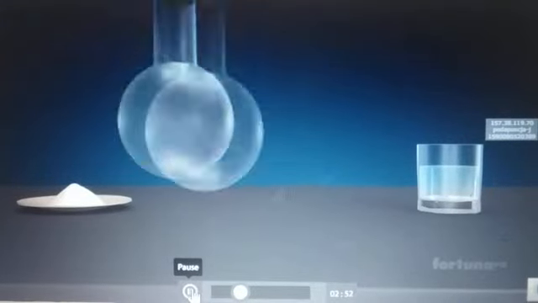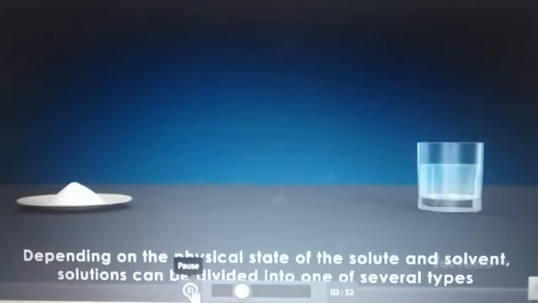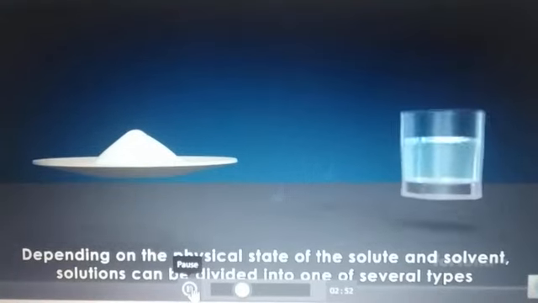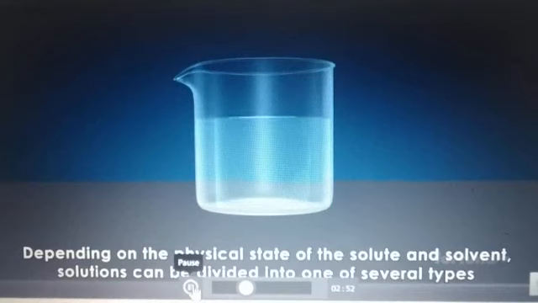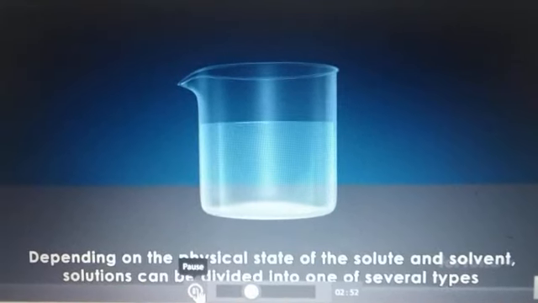Solutes and solvents may be any form of matter, solids, liquids, or gases, depending on the physical state of the solute and solvent. Solutions can be divided into one of several types.